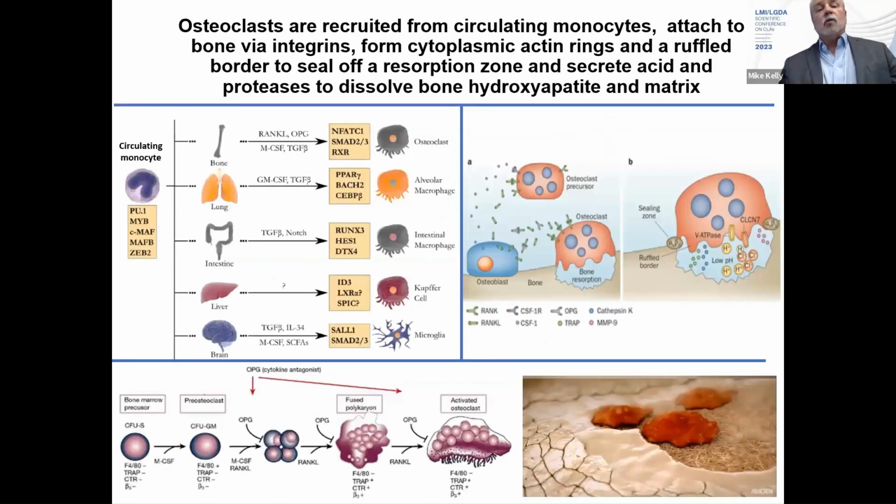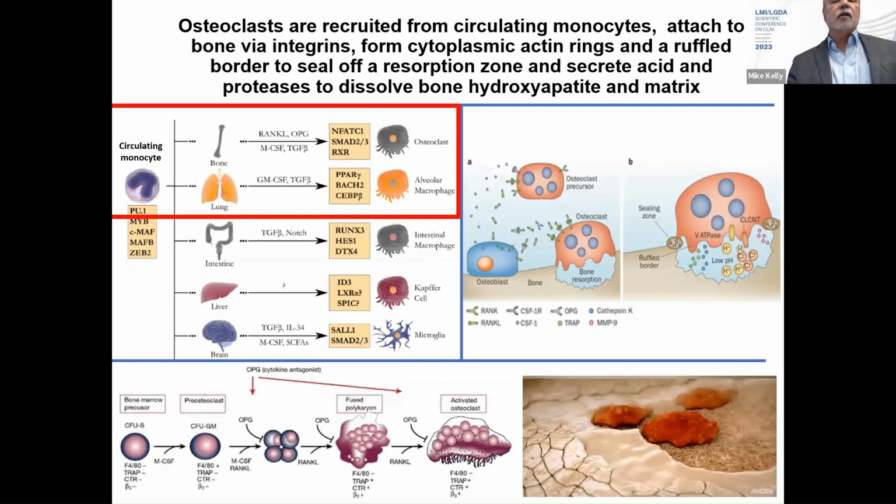So osteoclasts are derived from circulating monocytes, and I won't go through every one of these different organ systems, but if they are recruited to the lung and see GM-CSF, they become alveolar macrophages. If they're recruited to bone and they see RANK ligand, they become osteoclasts. And the same paradigm applies for intestinal macrophages and Kupffer cells in the liver and microglia in the brain.